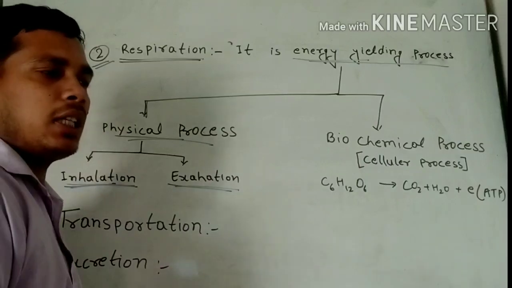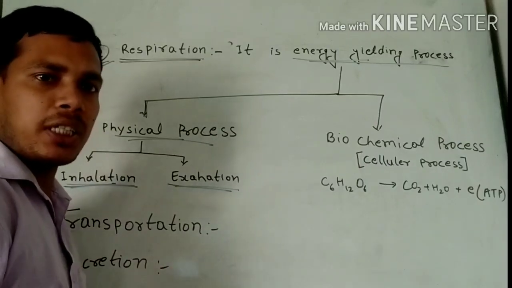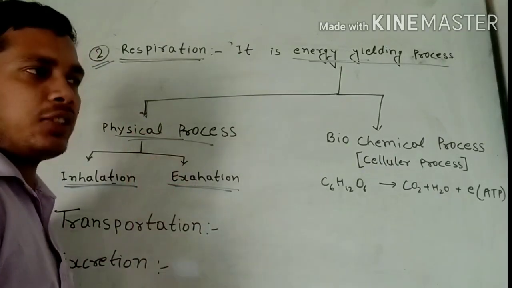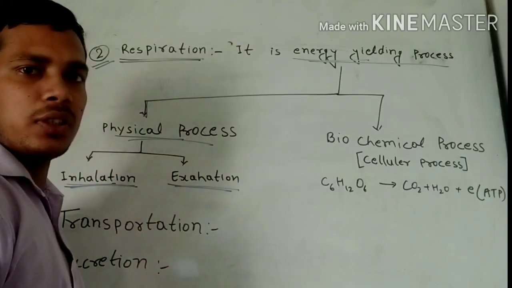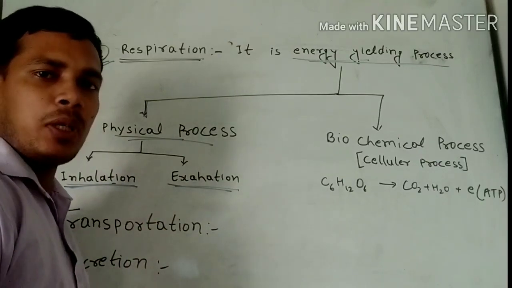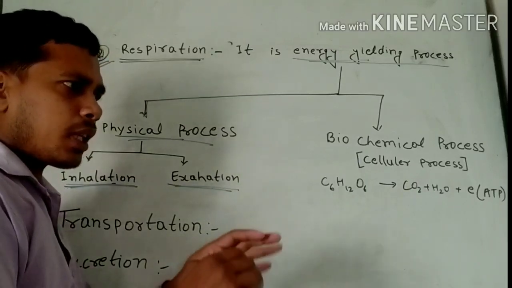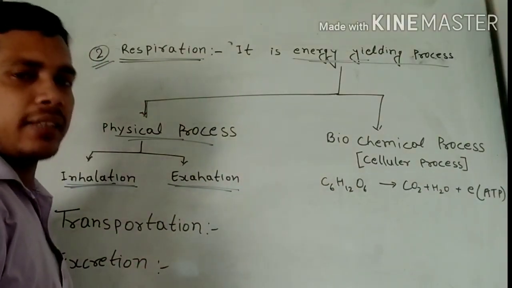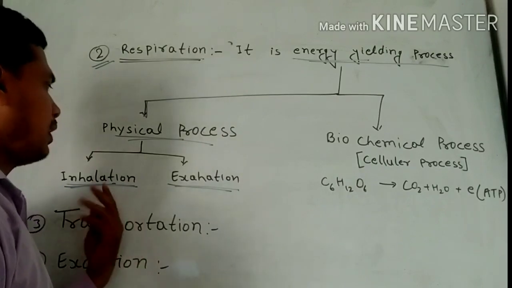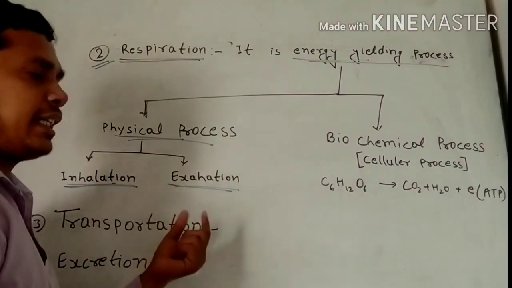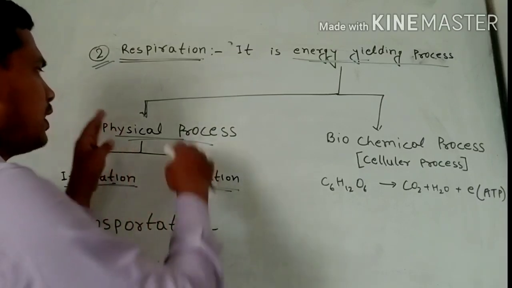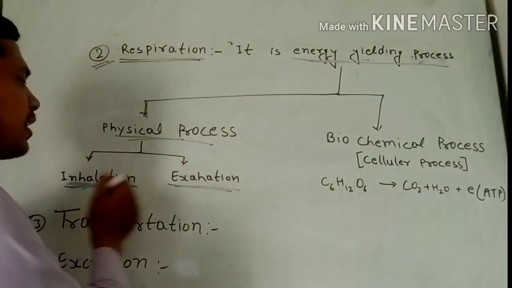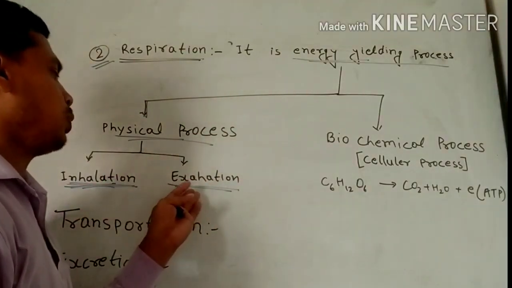Actually, in our environment there are so many gases, and when we inhale them, there is no extra system in our nostrils to separate them. That's why we absorb oxygen in our lungs with the help of red blood cells. It is separated there. So when we inhale air and release carbon dioxide and other gases, these are the physical process. Intaking of air is inhalation and releasing of air is known as exhalation.